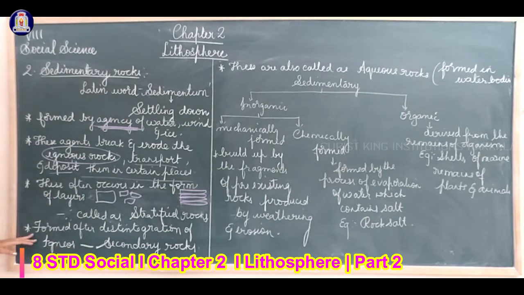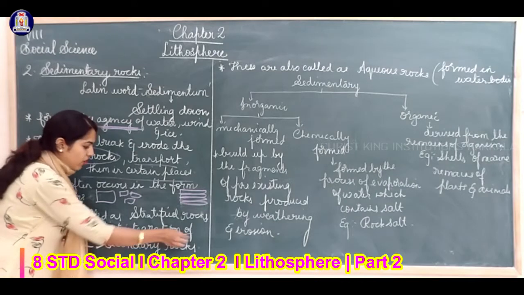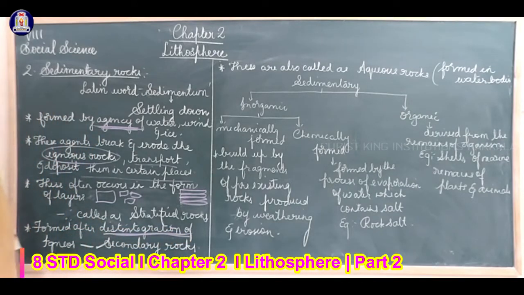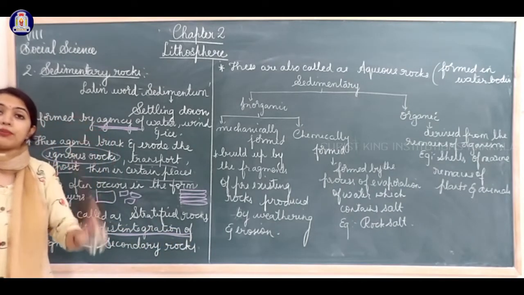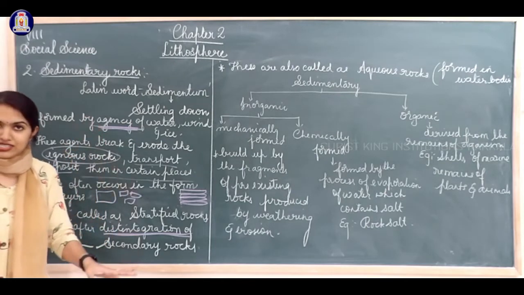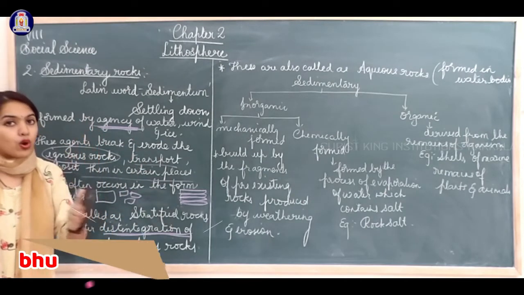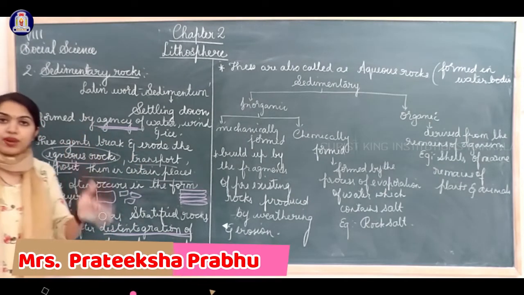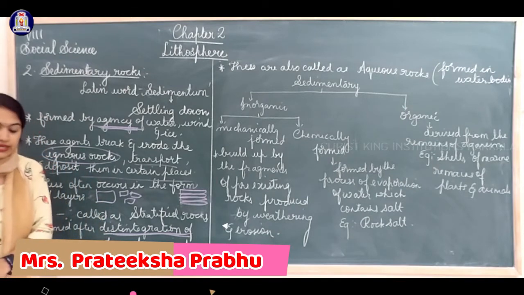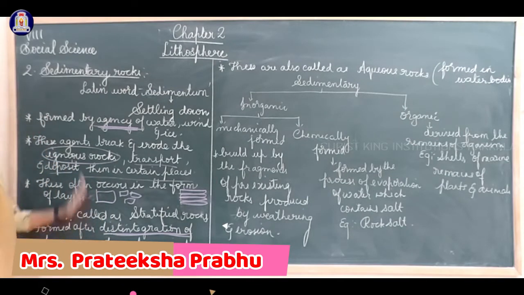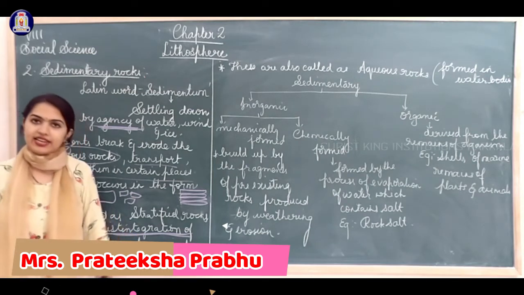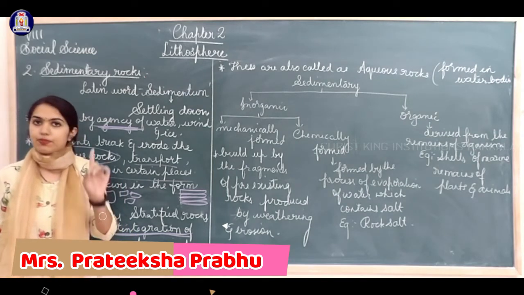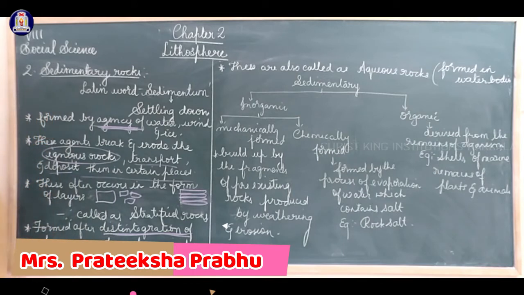Next, formed after disintegration of igneous rocks. The first and primary rock is igneous rock. Igneous rocks are broken down. Disintegration means it breaks into different pieces. Then these sedimentary rocks are found. That's why they are called secondary rocks. Igneous rocks are primary rocks and sedimentary rocks are secondary rocks.